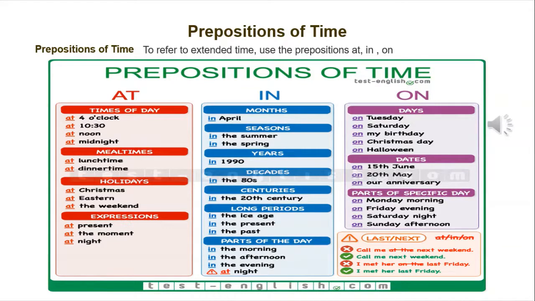In is used to discuss months, seasons, years, centuries, the general times of day, and longer periods in the past.